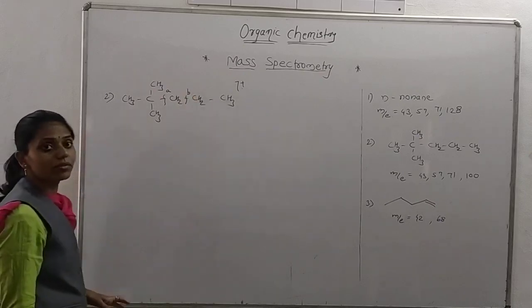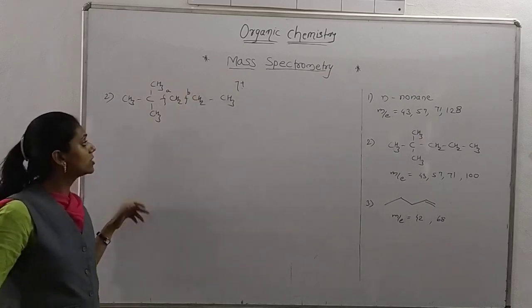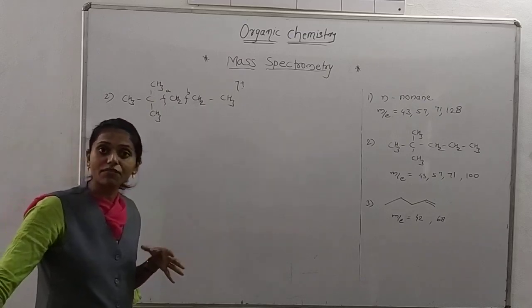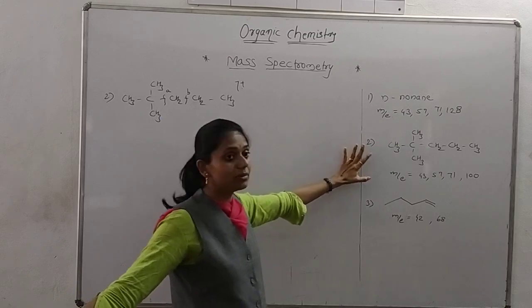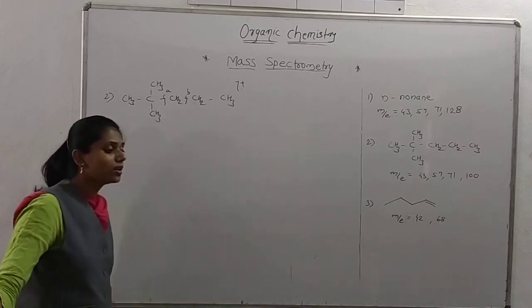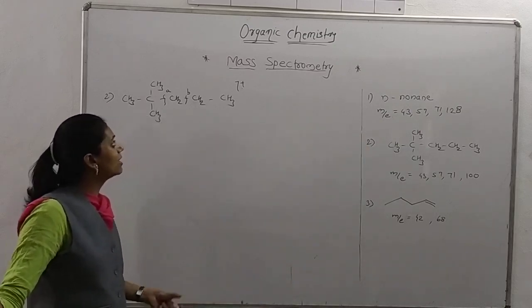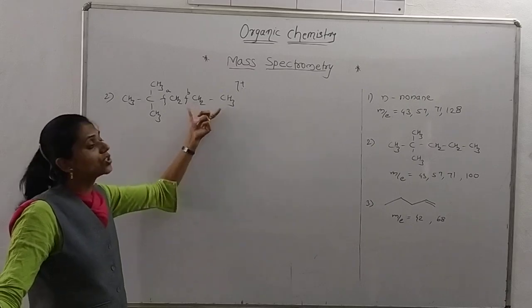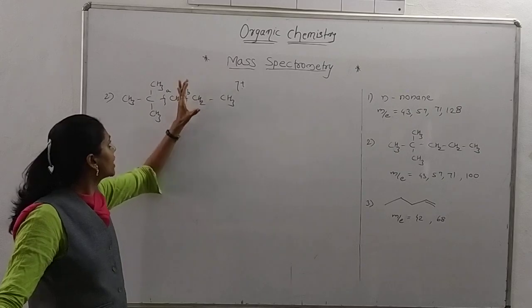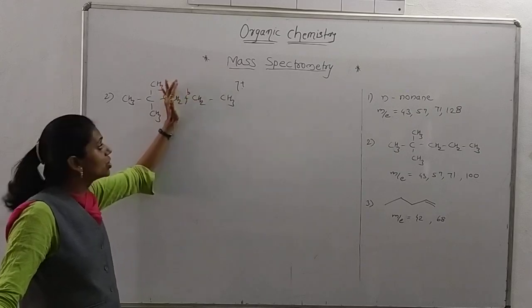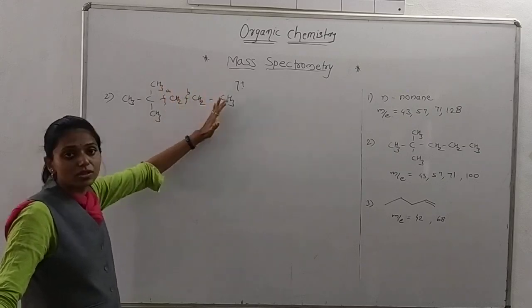We have also studied the factors which affect the fragmentation. It's a branched structure, and in a branched structure one fragmentation or one radical is removed, which is the CH3CH2 radical. Or we can say that the side chain, branch chain, is also removed from this.